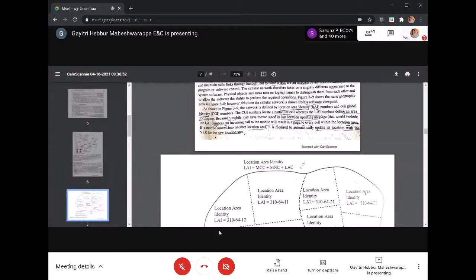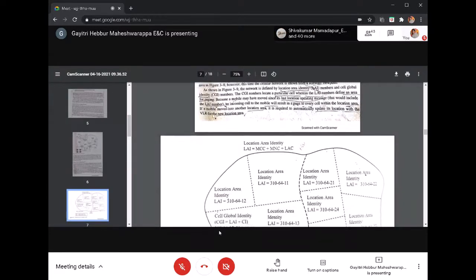Location area identity indicates a base station controller, and cell global identity indicates the radio base station, right?